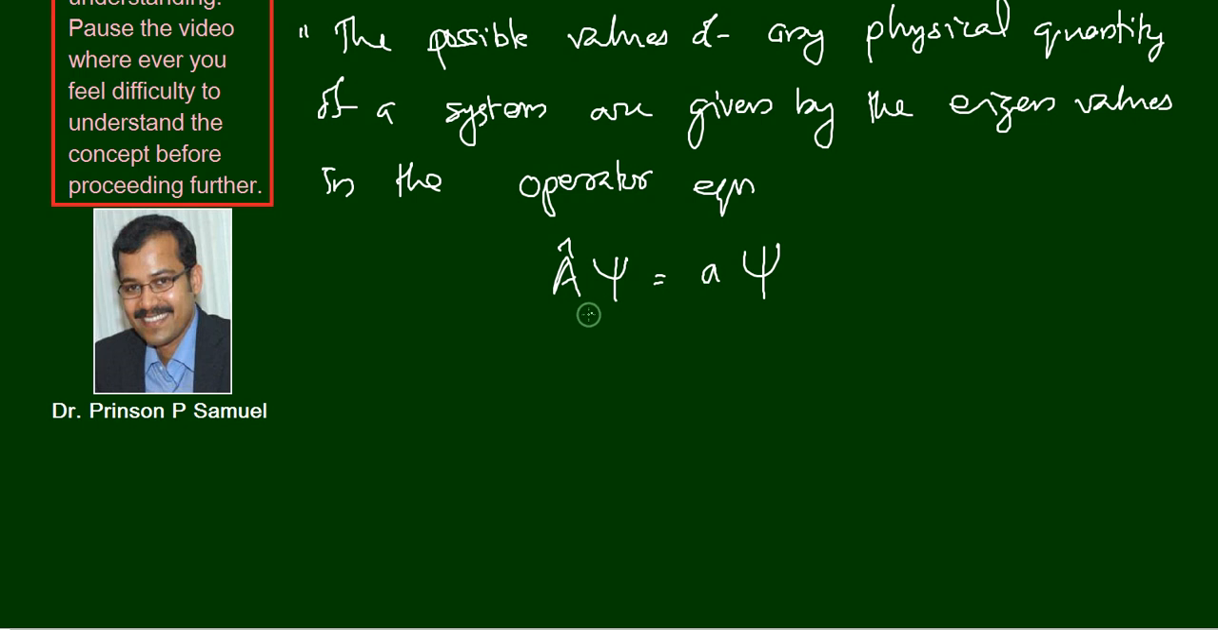Okay, so when you are solving this equation, you will find that this equation will be true for many values of this a, or eigenvalue, and those many values are the allowed values of the measurable physical quantity.